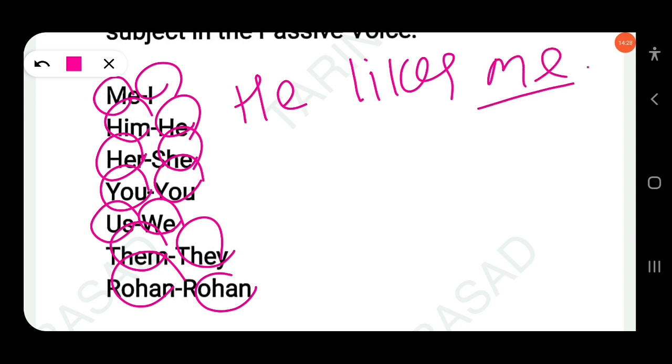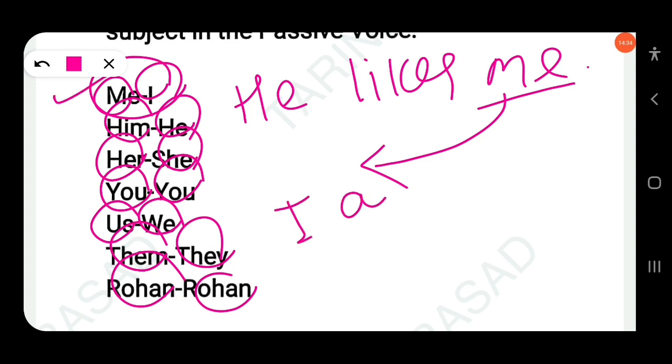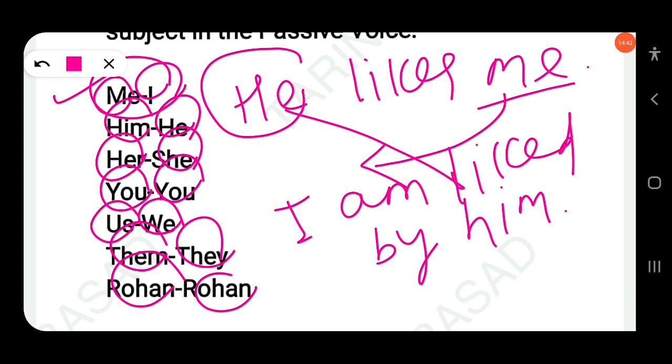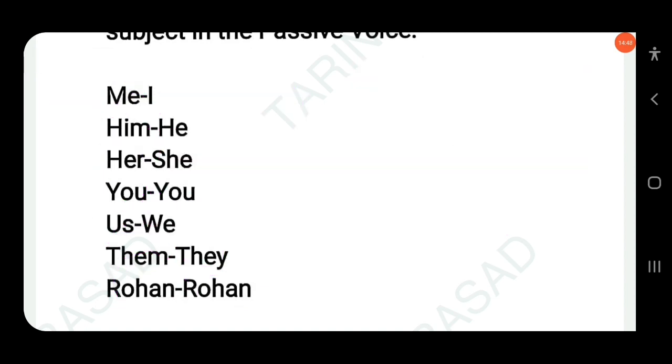Here the object me becomes I. So: I am liked by him. You find the subject becomes object. Clear? He becomes him and me becomes I. Similarly, take another example: I like Rohan.